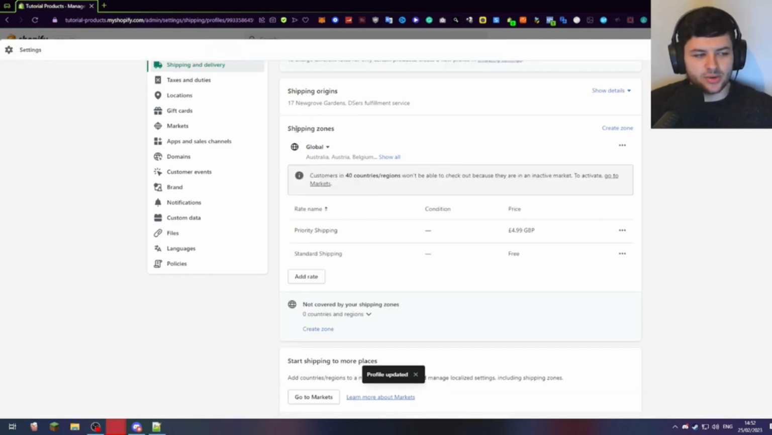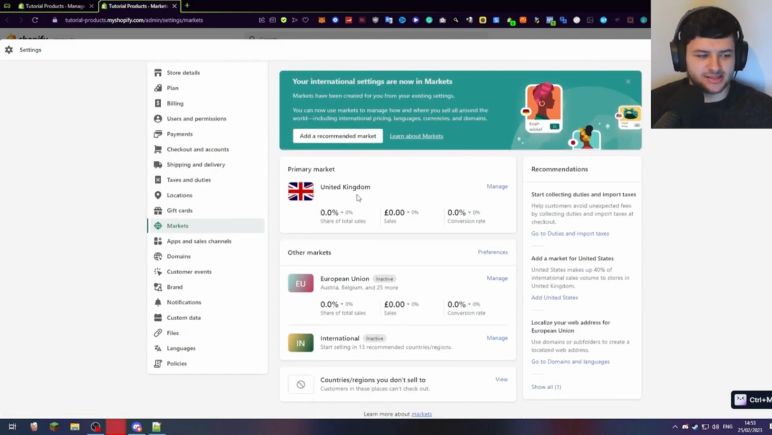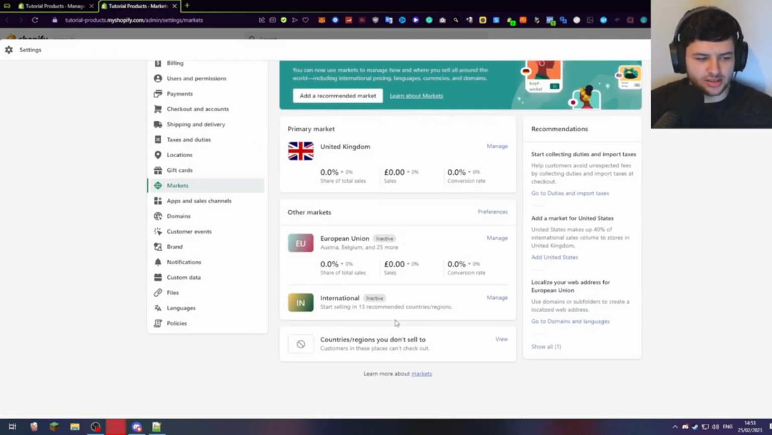And now you can see that we have shipping zones and it's updated, and we can see we have global shipping. Now it says here customers in 40 countries and regions won't be able to check out because they're in an inactive market. So you can click go to markets here. Markets is on the left hand side. We can customize this. So it says your international settings are now in markets. So this is where they've moved the international settings to. So we have those other markets I mentioned earlier.